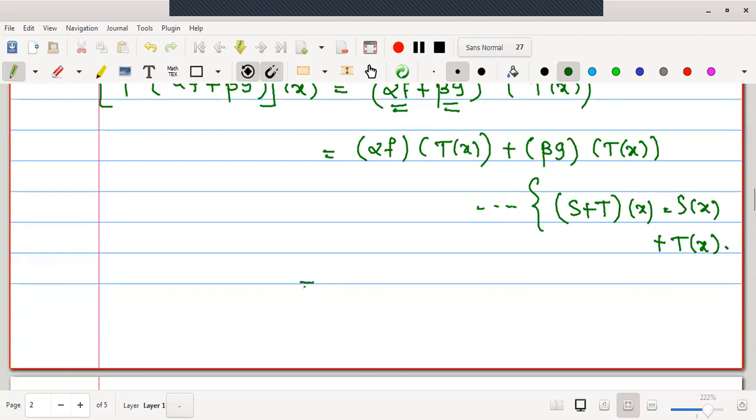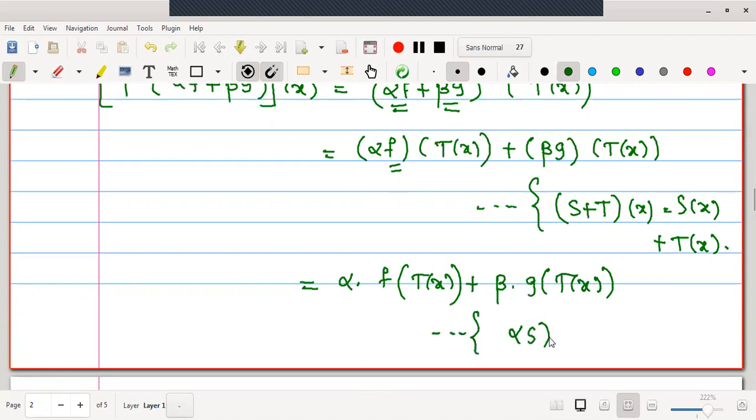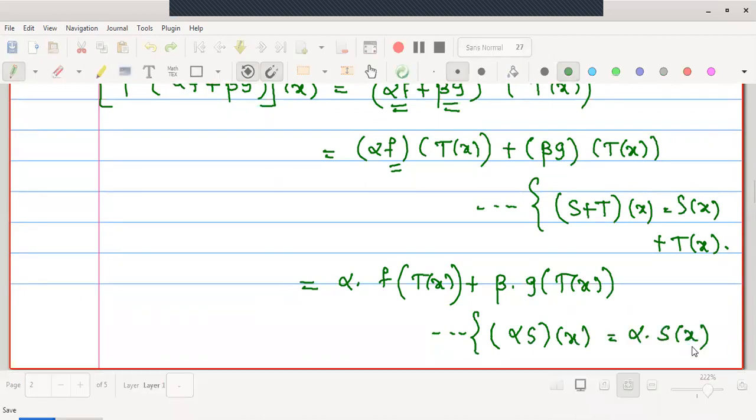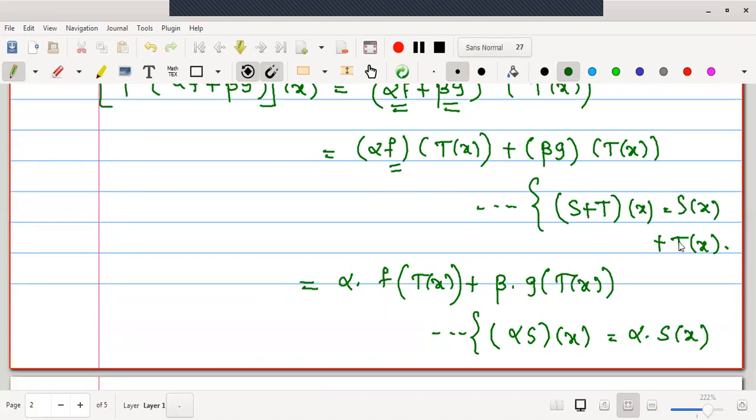Now I will use the pointwise operation with respect to scalar multiplication. Therefore, alpha f operated on T of x is defined as alpha times f of T of x. Similarly, here it is beta times g of T of x. I'll write the reason again: alpha S operated on x is alpha times S of x. This is pointwise addition and pointwise scalar multiplication.